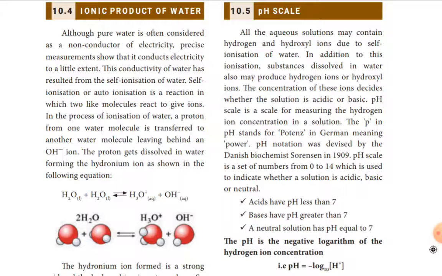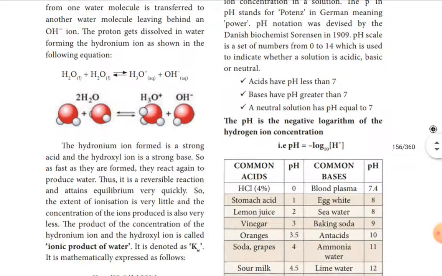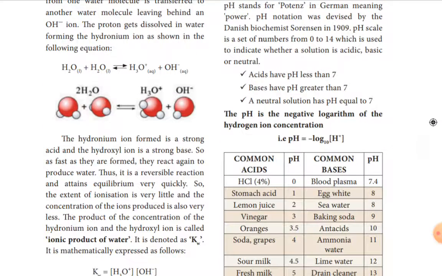The pH refers to the negative log of hydrogen ion concentration. So pH is the negative logarithm of hydrogen ion concentration, which can be written as the formula pH equals minus log10 H plus. That is the negative logarithm of hydrogen ion concentration.